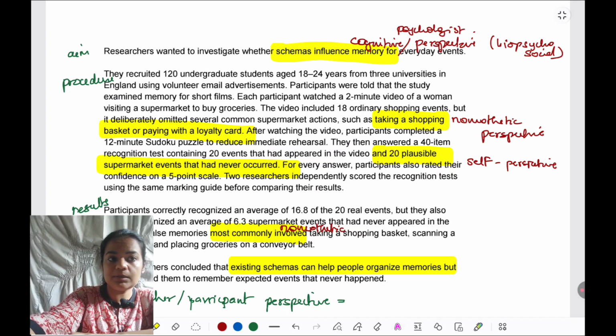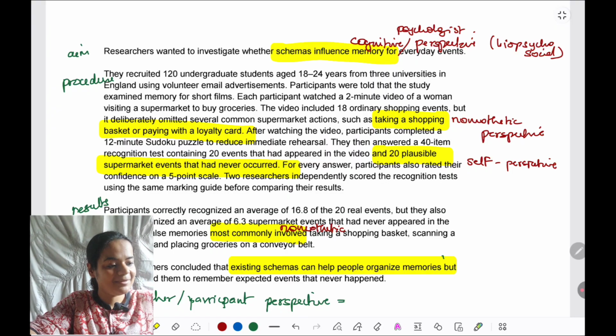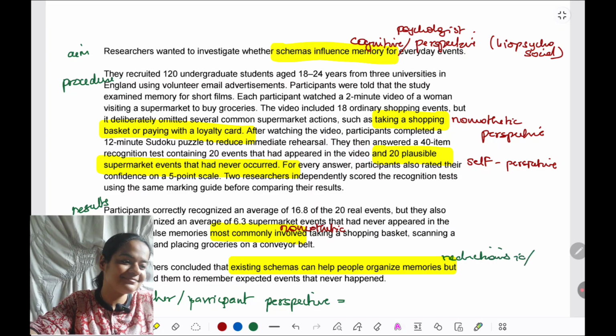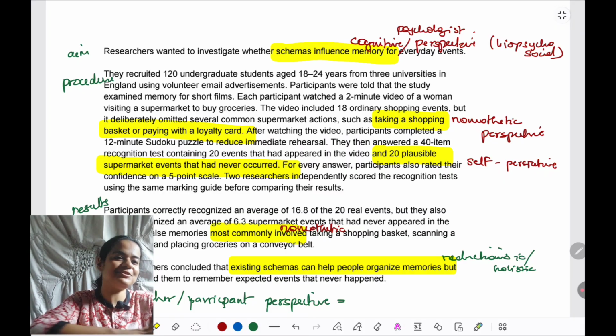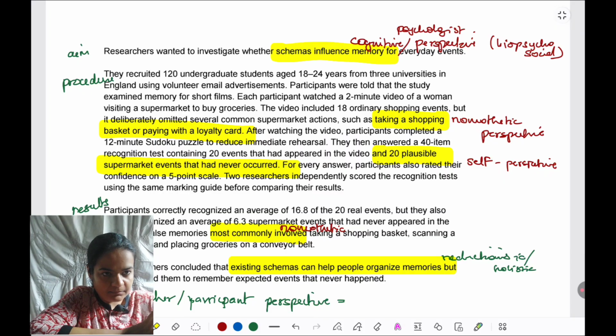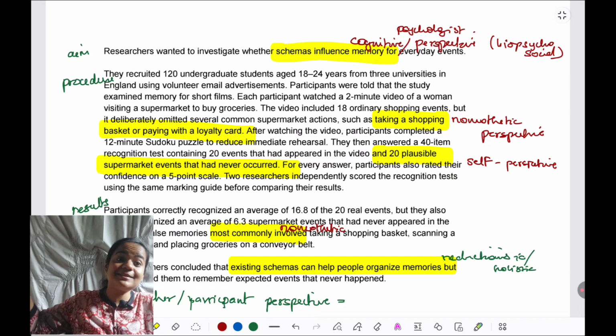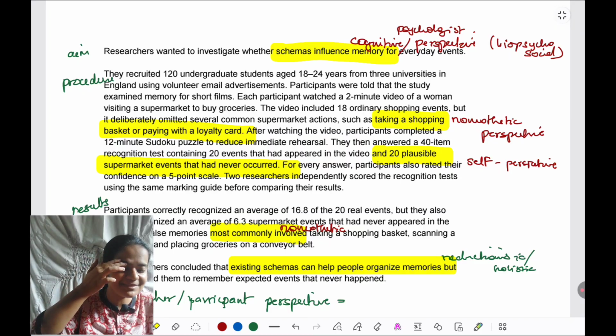Because loyalty cards are not there in every culture, mainly they're there in Western culture. Have the researchers considered, have they mentioned also anything about this in the conclusion? No. So whether their perspective is reductionist or holistic, we come to know in the conclusion. It's definitely reductionist in this case, because they're assuming schemas are influencing memory. They're not considering any other factor that can influence, and even the schemas. They're not going to the depth of where did the schemas come from in the first place.